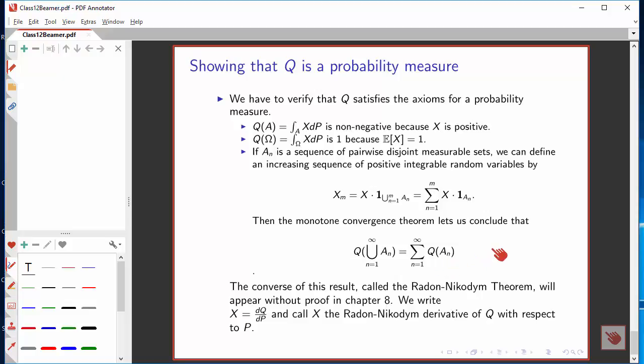It turns out that the converse of this result is much more profound. It's called the Radon-Nikodym theorem. Jeanblanc introduces it in chapter 8, and you can actually, in that case, define X to be some sort of derivative of the probability measure Q with respect to the probability measure P. With that brief introduction, I conclude this rather technically intricate introduction.